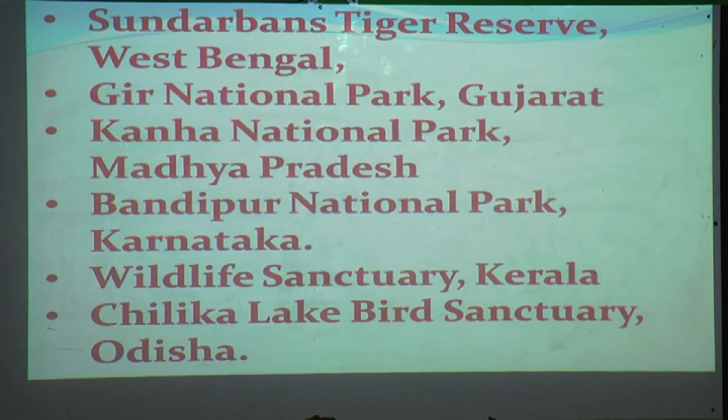Gir National Park, Gujarat. Kanha National Park, Madhya Pradesh. Bandipur National Park, Karnataka. Wildlife Sanctuary, Kerala. Chilika Lake Bird Sanctuary, Odisha. These are the sanctuaries.